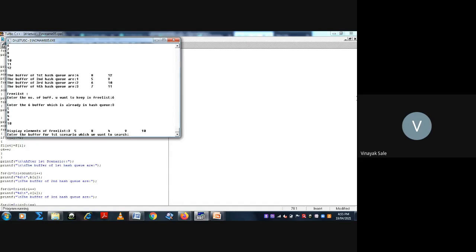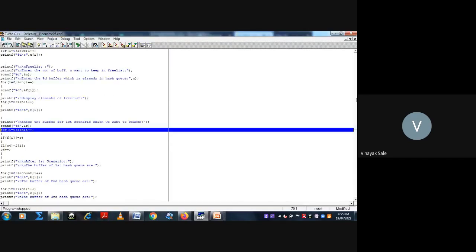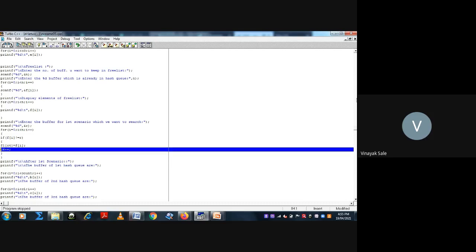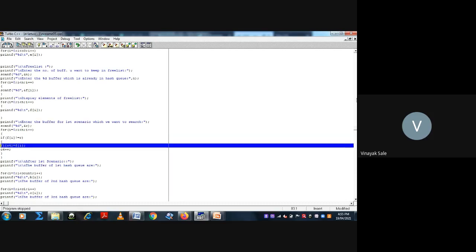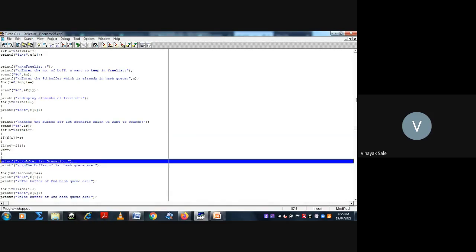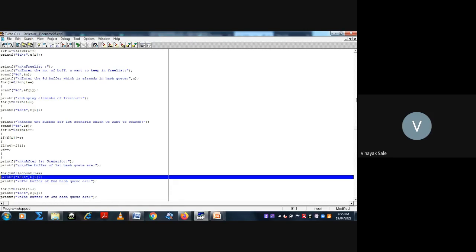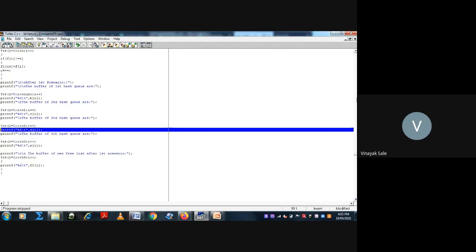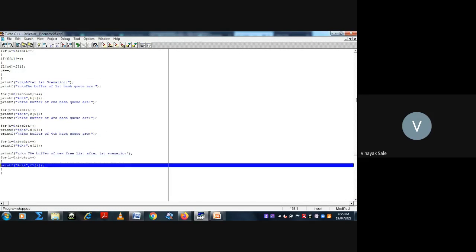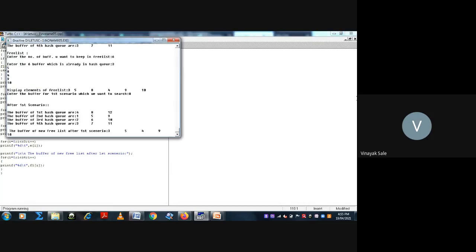I want it to be searched here. So after execution of the first scenario, the first hash queue will be displayed, the second, third and fourth hash queues will be displayed, and the new free list will be displayed.